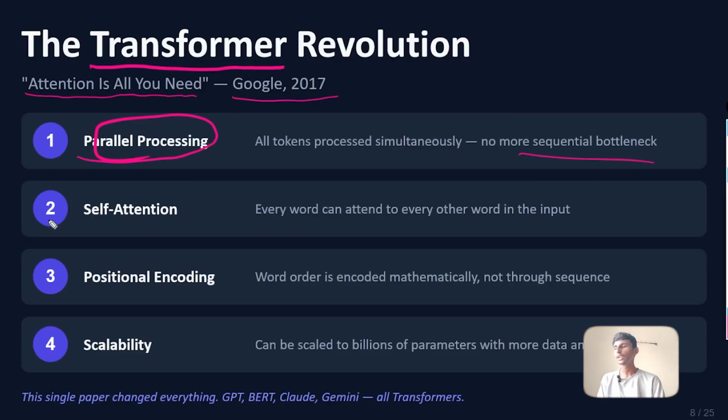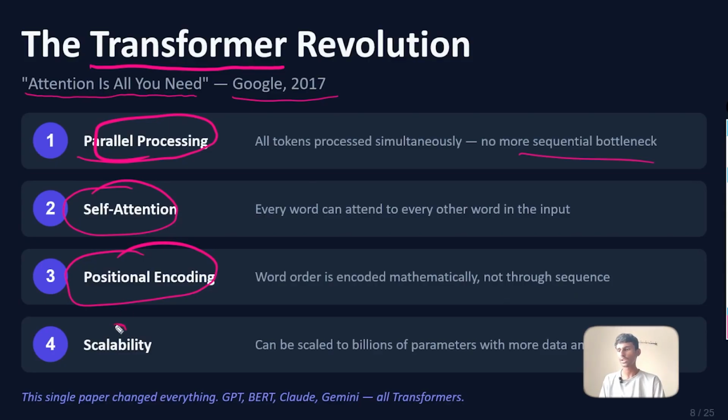And then we have self-attention. It will know why every single word is used and figure out the actual meaning of it, how one word contributes to another word. Then it will perform position encoding, like which word comes next, mathematically, instead of going through sequential logic.